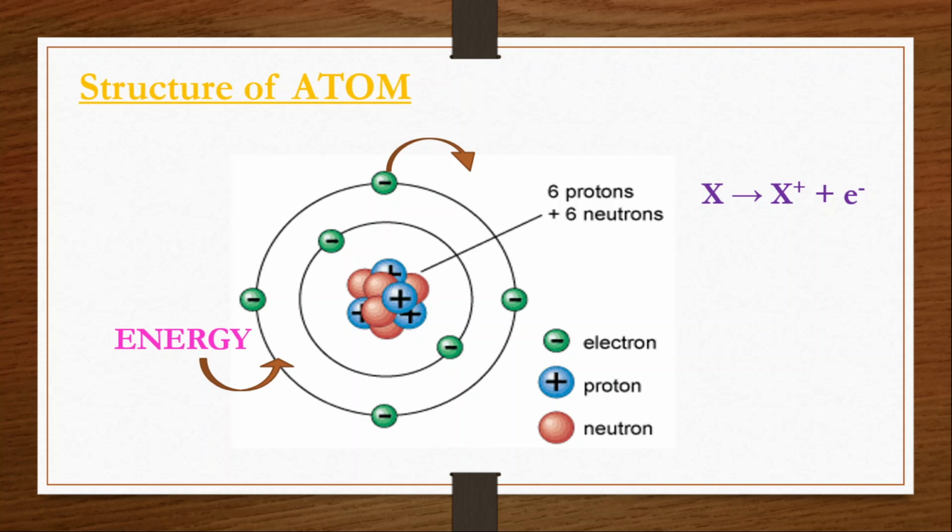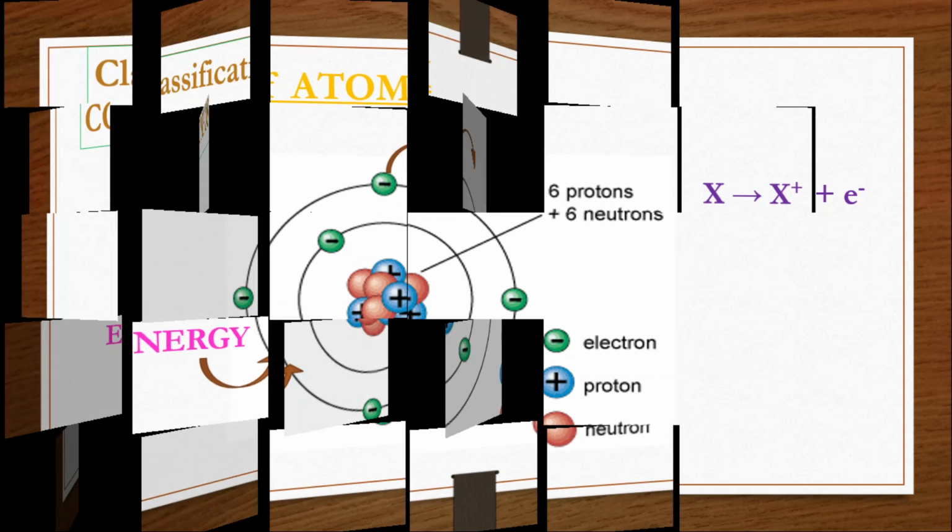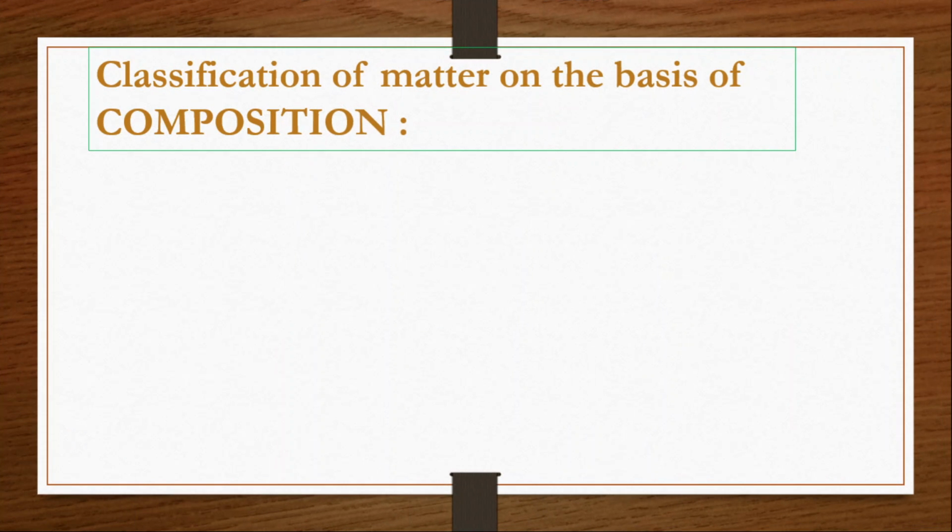This was last class one. We have studied about the plasma state by using this one. Next we'll move on to the next set of classification. So this was a set of classification of matter based upon its physical state. Now the second set of classification is based on composition.